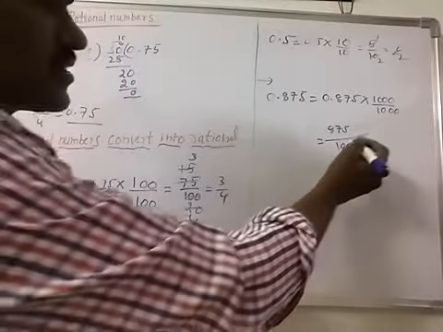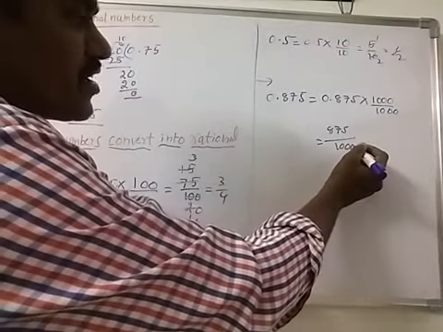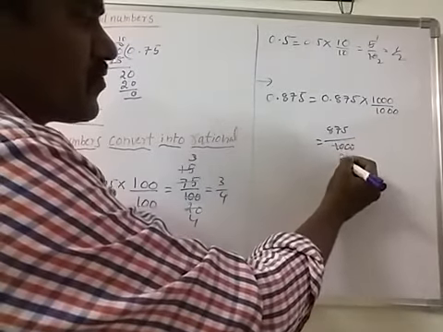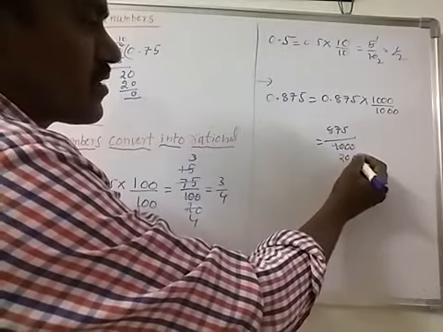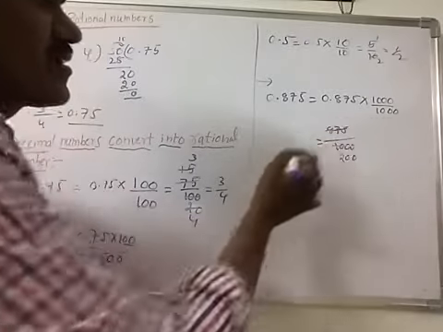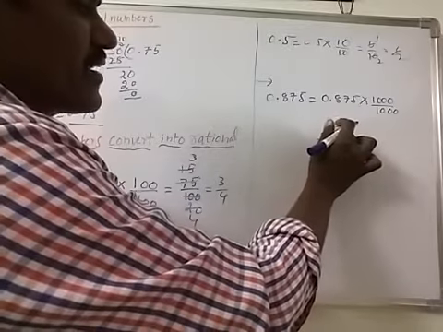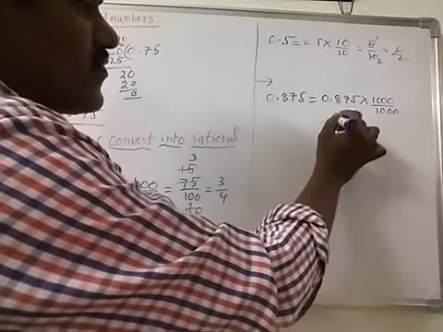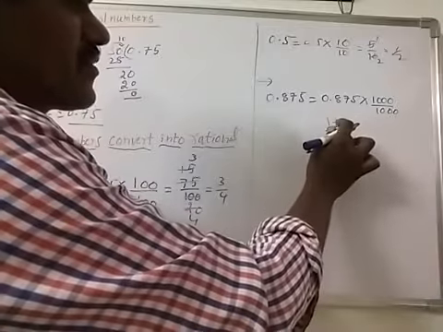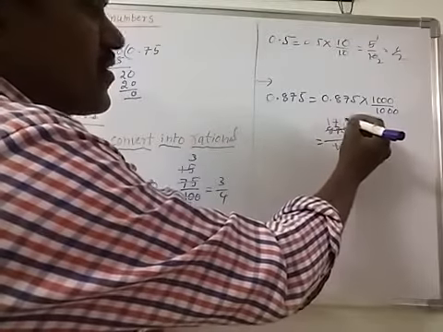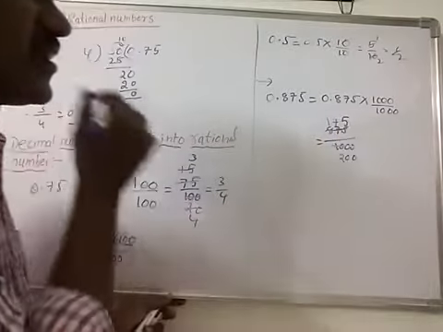So this is cancelled with the 5 table. 5 twos are 10. This one is cancelled with the 5 table. 5 ones are 5, 3 remaining 37, 5 sevens are 35, 2 remaining 25, 5 fives are 25.